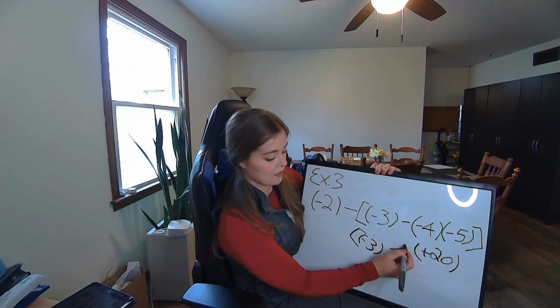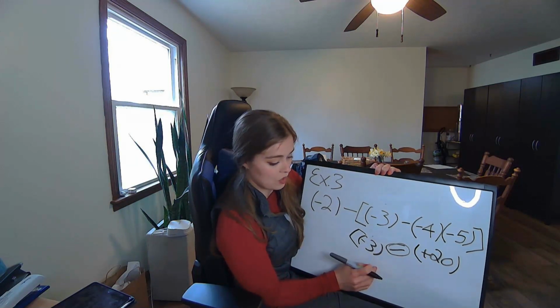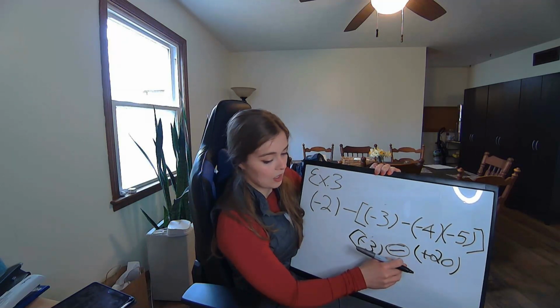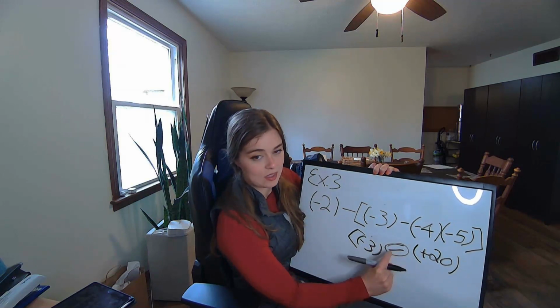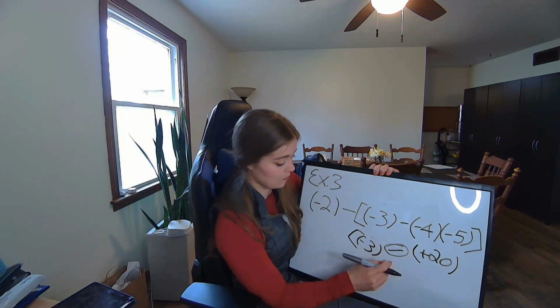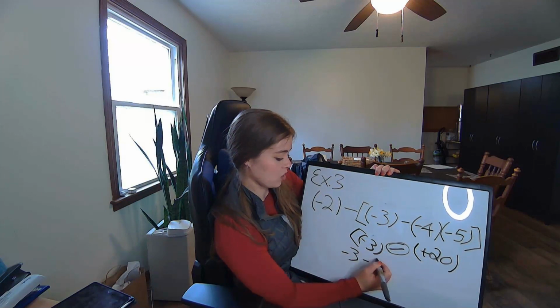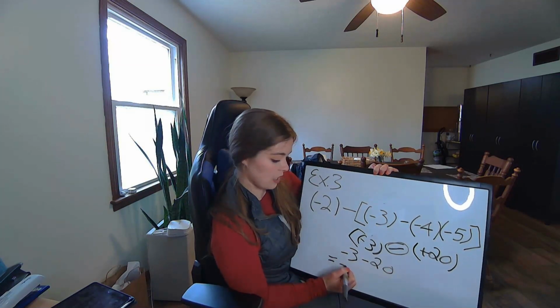So, we have to look at this negative as being multiplied by what's in the parenthesis there. So that is actually going to turn this into a negative 20, because we're basically multiplying this subtraction sign by positive 20. Remember, negative always wins. So, we end up with negative 3 minus 20, which would then equal negative,